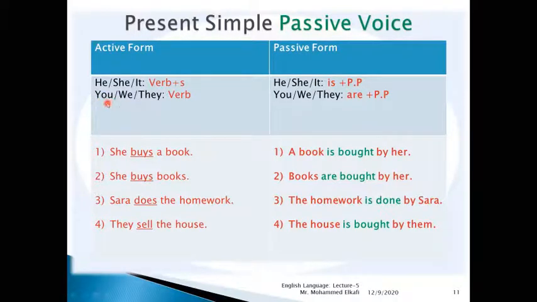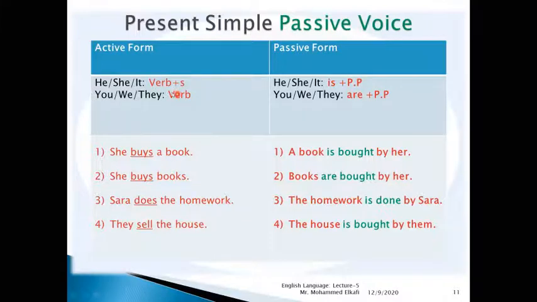And when we think of the other forms, you, we, they, or even I, here we think of the new subject in the passive form, which was an object in the active form. Here we will use it in the first position. So according to the new subject of the passive form, in case we have you, we, they, or some pronoun like that, we'll use are plus the past participle.